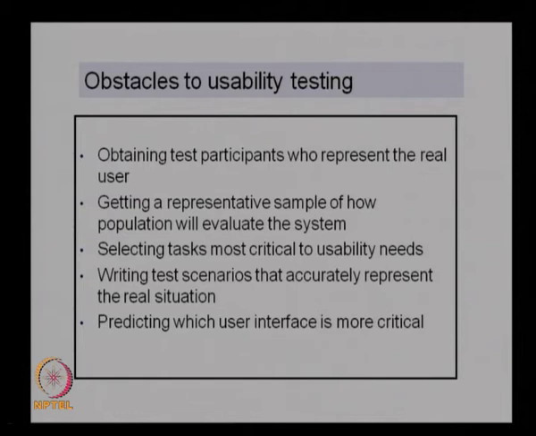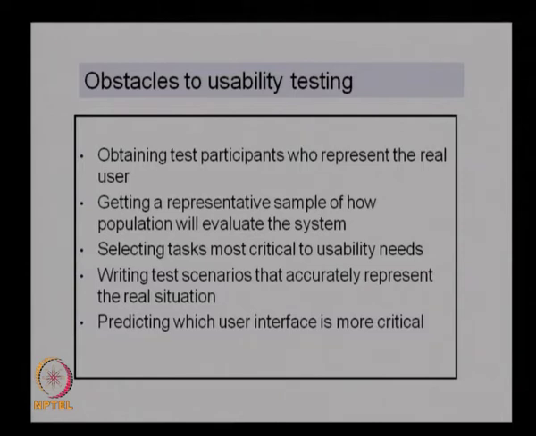And then getting a representative sample of how the population will evaluate the system, that is, we need a group of people who can evaluate the system. Using one person or a few may not be sufficient, because we need a representative sample of how the population will evaluate the system. There may be various sections of people using the system. The system may be used by adults, or children, or physically challenged people, or the elderly. So we need a representative sample of all these people to evaluate the system. That also may be a difficult task.